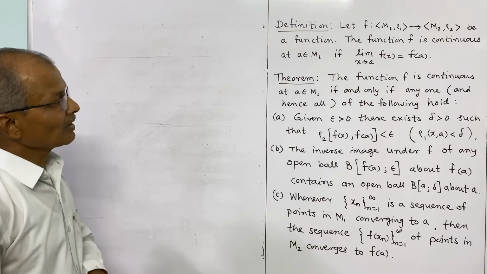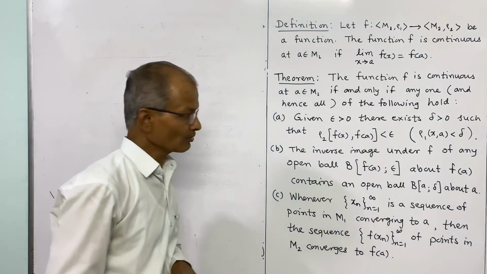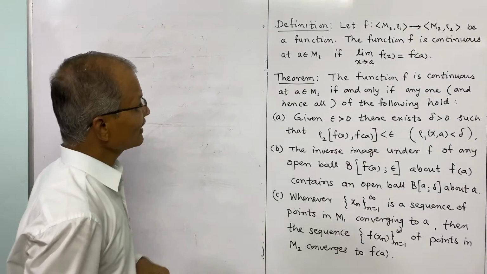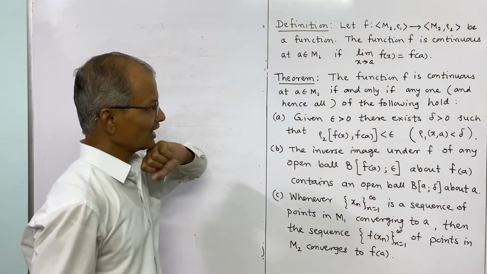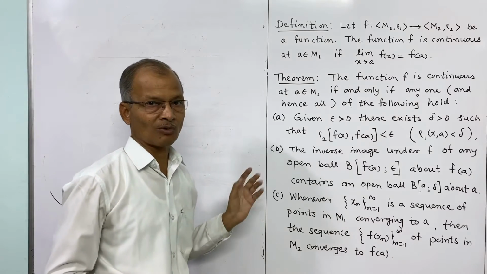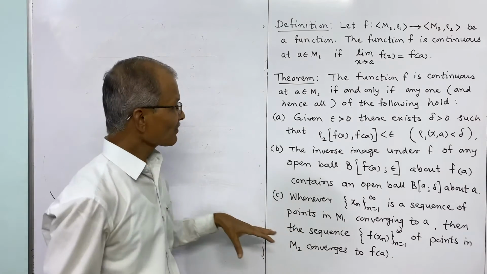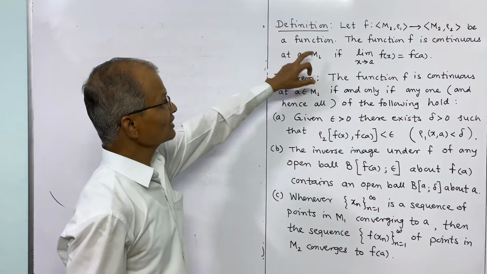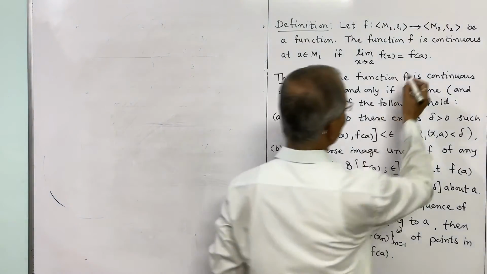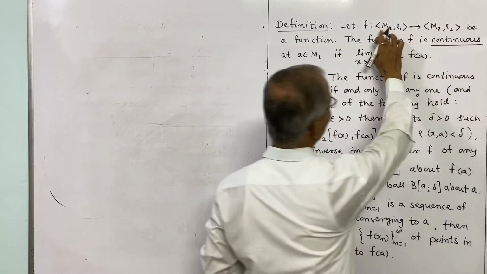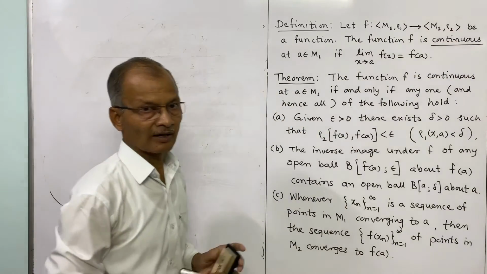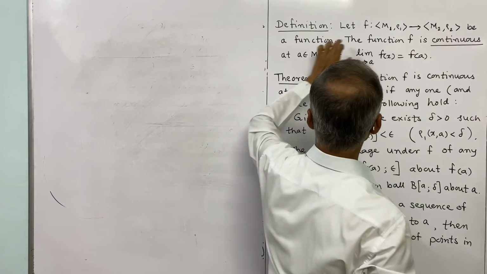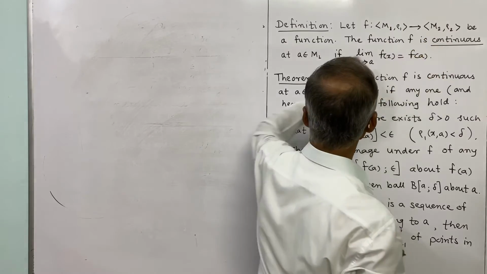Now the next part in this is we have to consider continuous functions on metric spaces. And I have written the definition here. We shall understand the meaning of this, and how the earlier definitions are rewritten in terms of metric spaces. So what is the definition of a continuous function? Now we are considering a function from one metric space to another metric space. Here one metric space is M1 with rho 1, another metric space is M2 with rho 2. Let f be a function. This function is continuous at A.